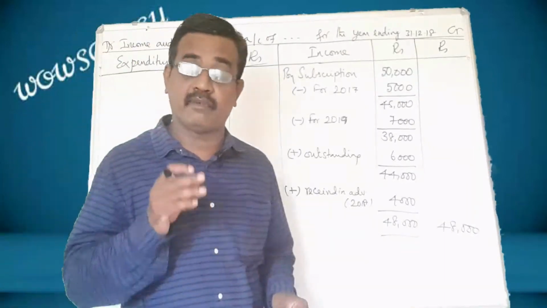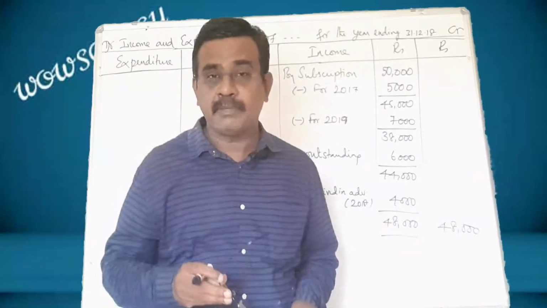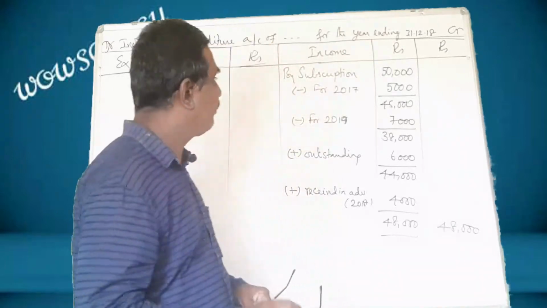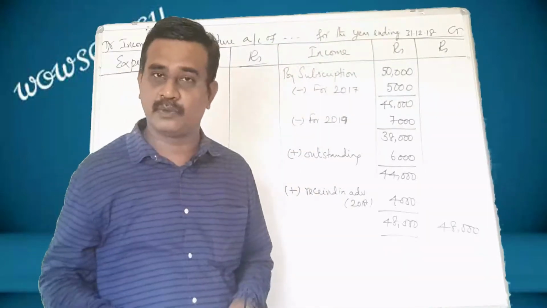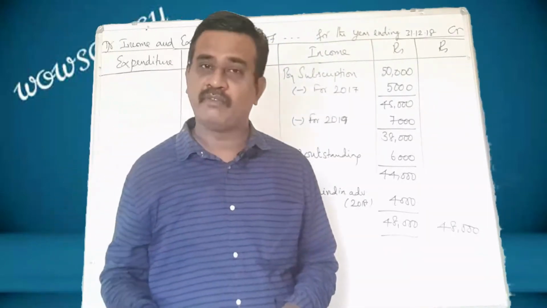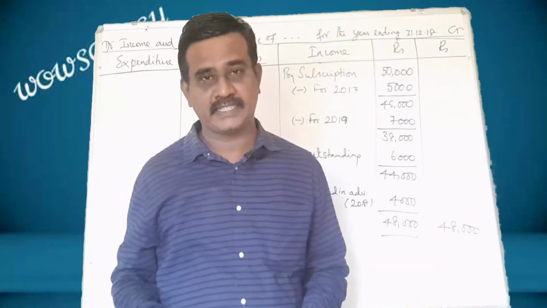Whereas in this sum they have asked only for the income and expenditure account. That is why we have shown the income and expenditure account alone. Hope you have understood this sum. Shall we go to the next sum?